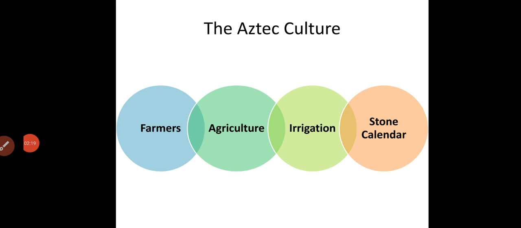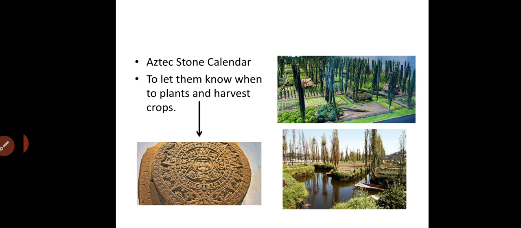The Aztecs developed a stone calendar to let them know when to plant and harvest crops. Let's talk now about the stone calendar. As you see in the picture down to the left, this is the stone calendar. They used it to let them know when to plant and harvest or collect crops.